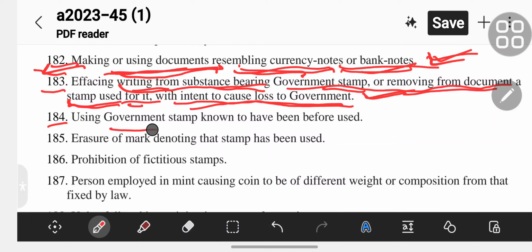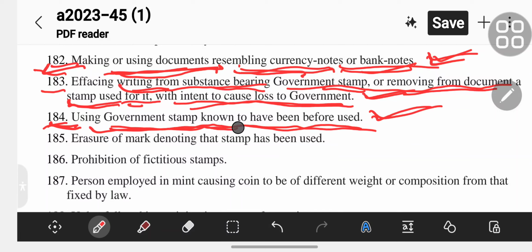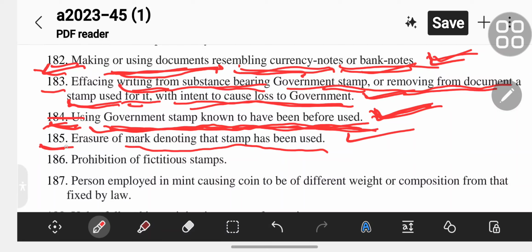Section 184 is using government stamp known to have been before used. Section 185 is erasure of mark denoting that stamp has been used.